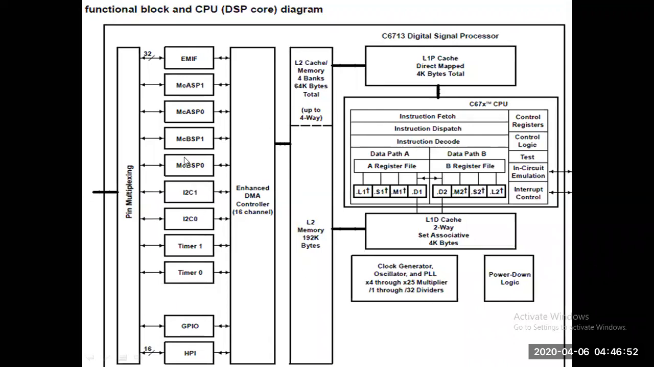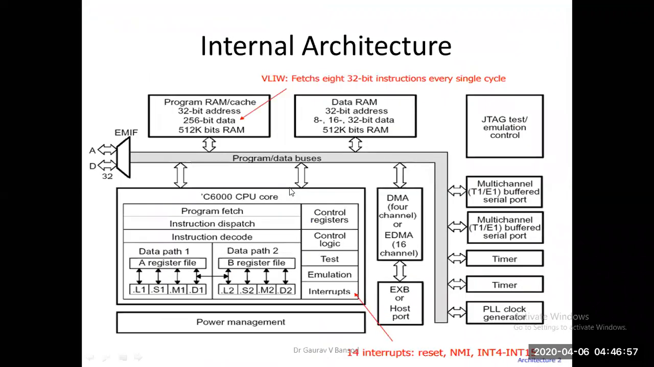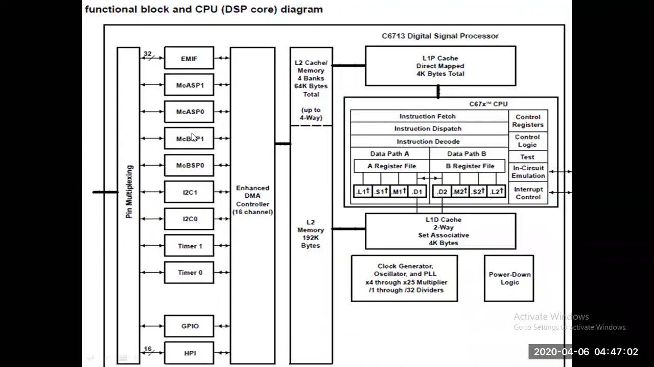There is also an add-on. In the previous internal architectures of the 6X series there were only two multi-channel buffered serial ports, but here you are going to observe ASP0 and ASP1 as well. So more features and more blocks have been added. The rest of the functionality remains the same, but the operating frequency of that processor will be different.